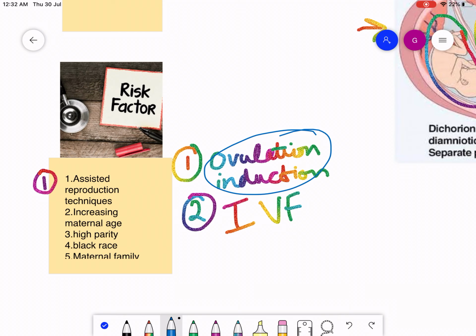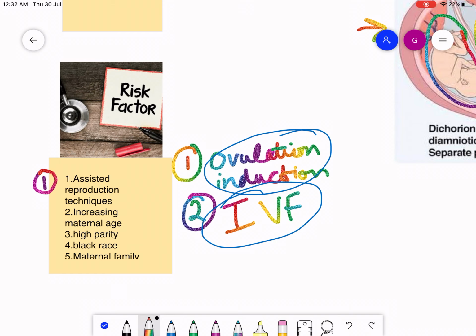Ovulation induction is a fertility treatment which uses different sorts of medications to cause or regulate ovulation or increase the number of eggs produced during a cycle. So chances of pregnancy increase. And number two is in vitro fertilization, in which mature eggs are collected from the ovaries and fertilized by sperm in a lab. This fertilized egg is then returned to the woman's womb to grow and develop.